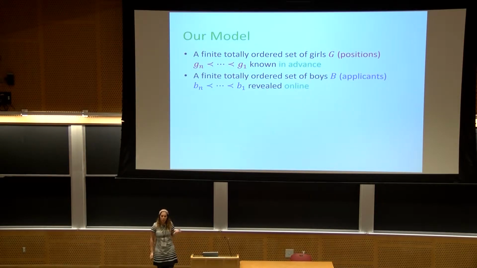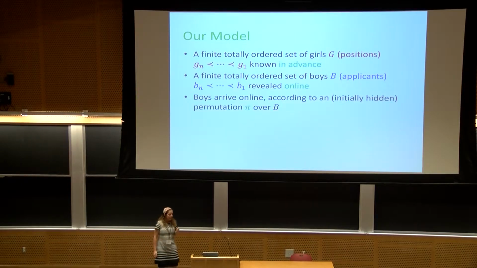Then we also have a set of boys that are also ordered from best boy B1 to worst boy Bn. The girls also all have the same preferences over boys. So you can think about it as attractiveness of positions and talent of applicants or secretaries. But this order of the boys is revealed in an online fashion. And then the boys arrive online according to some permutation, which is initially hidden.